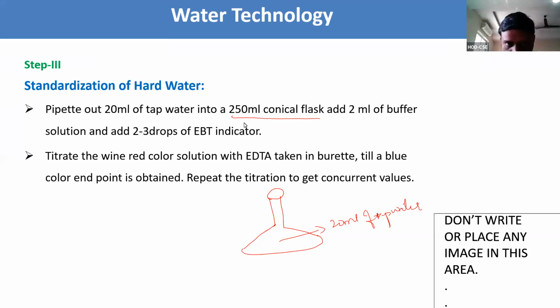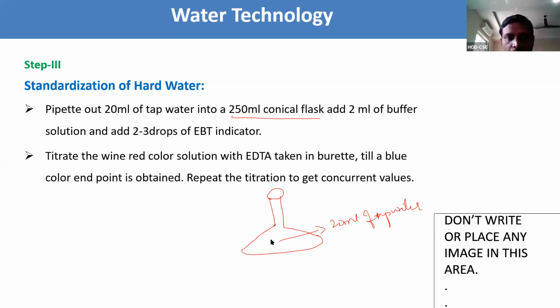To this we need to add 2 ml of buffer solution and 2 or 3 drops of EBT indicator. Same procedure: 20 ml water, adding 2 ml of buffer solution and 2 or 3 drops of EBT indicator.